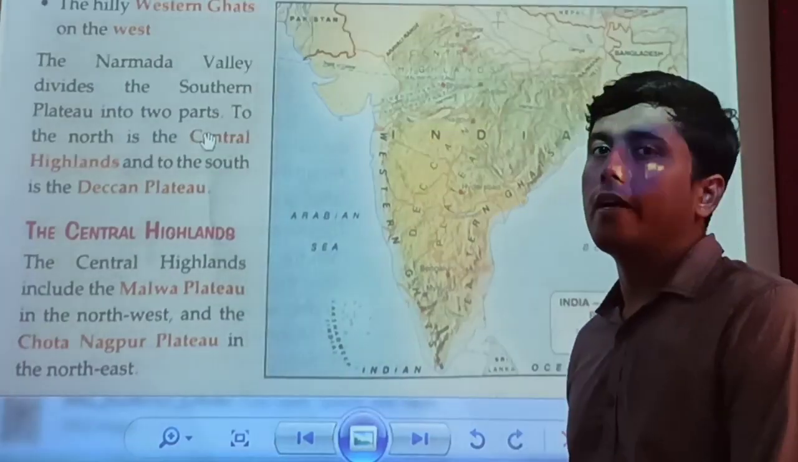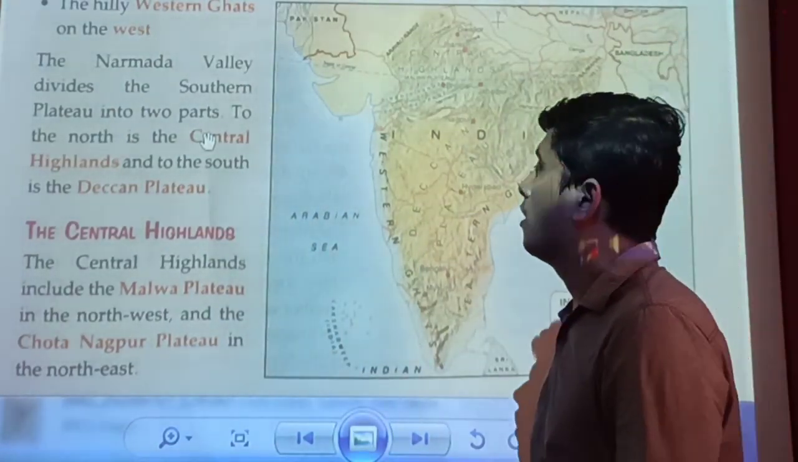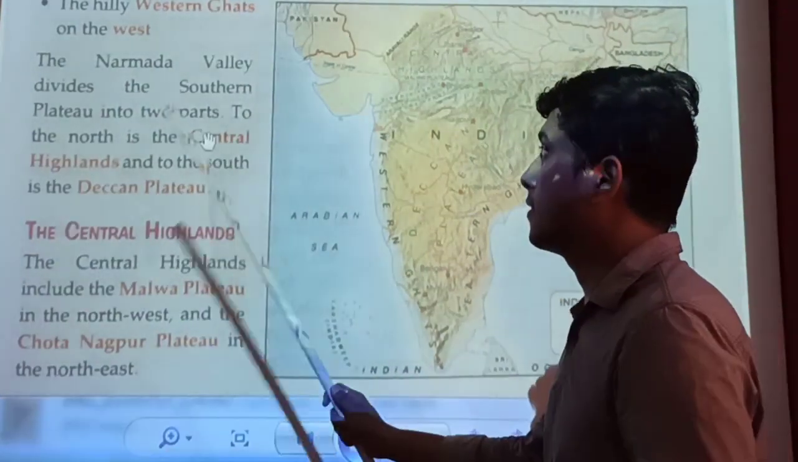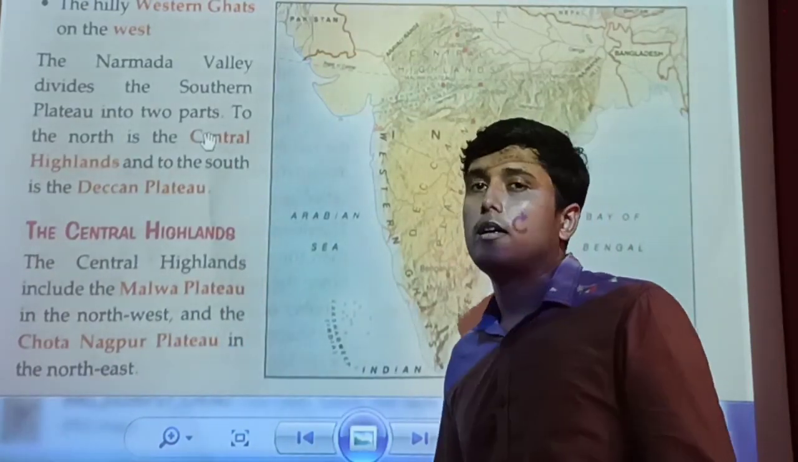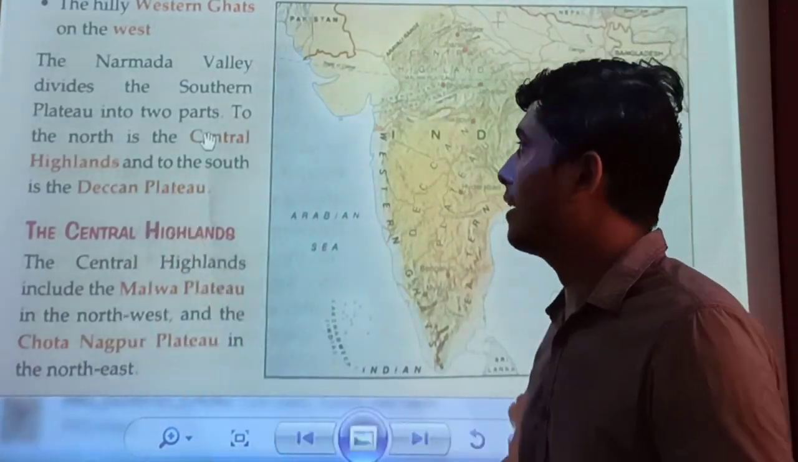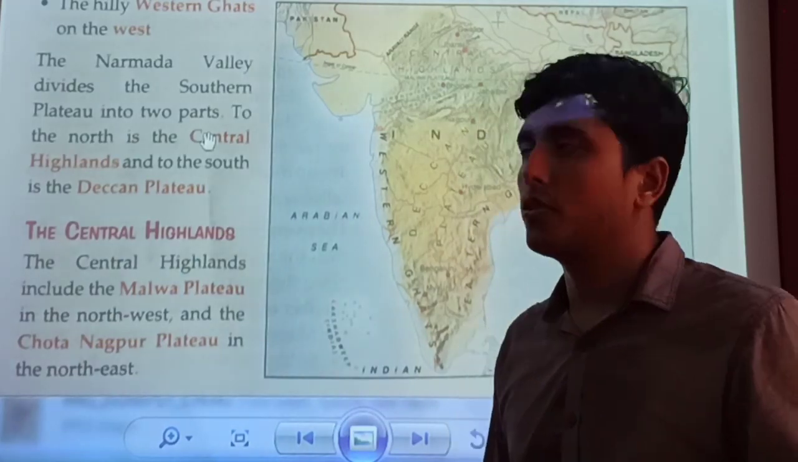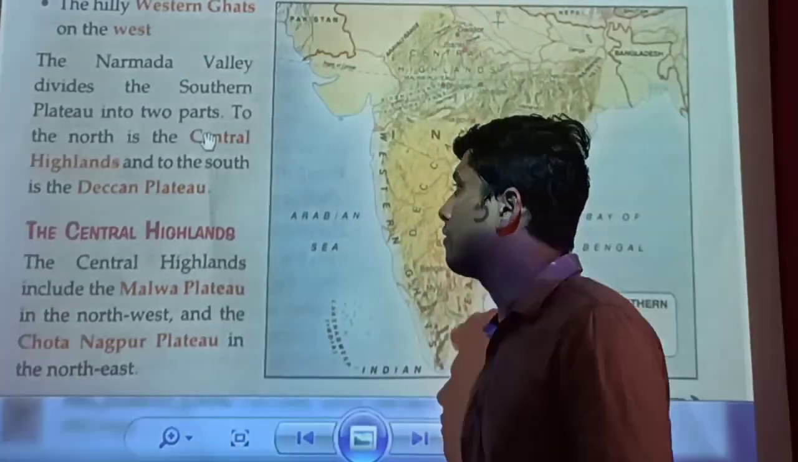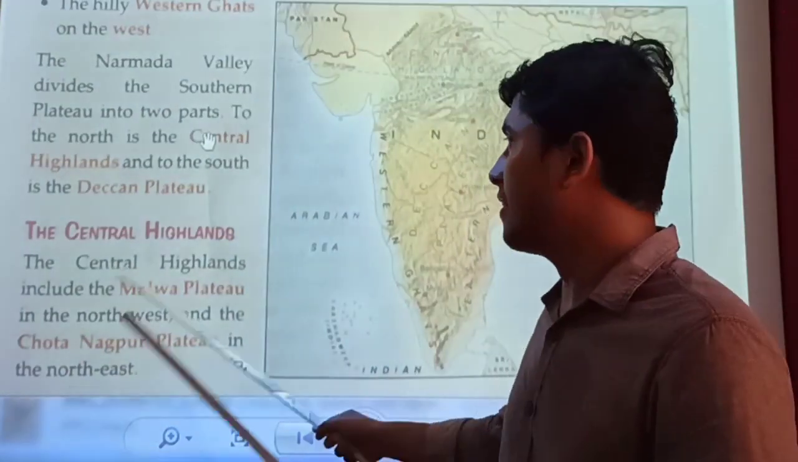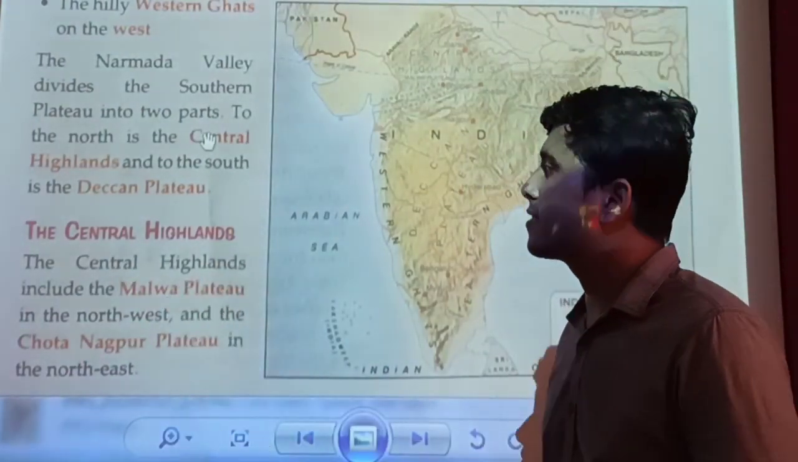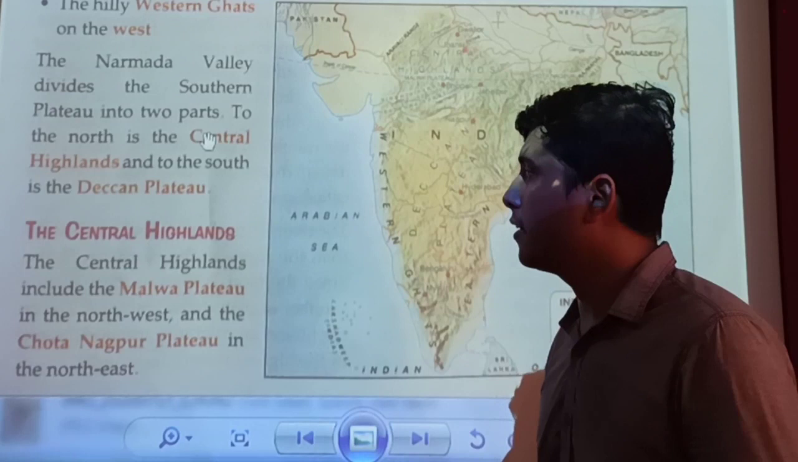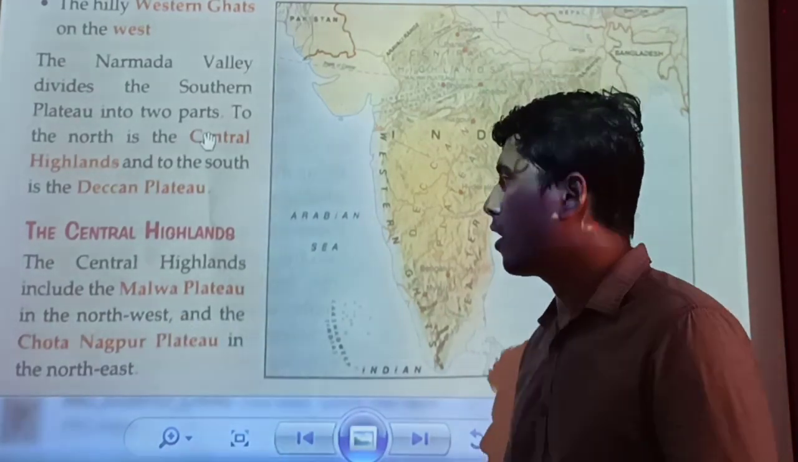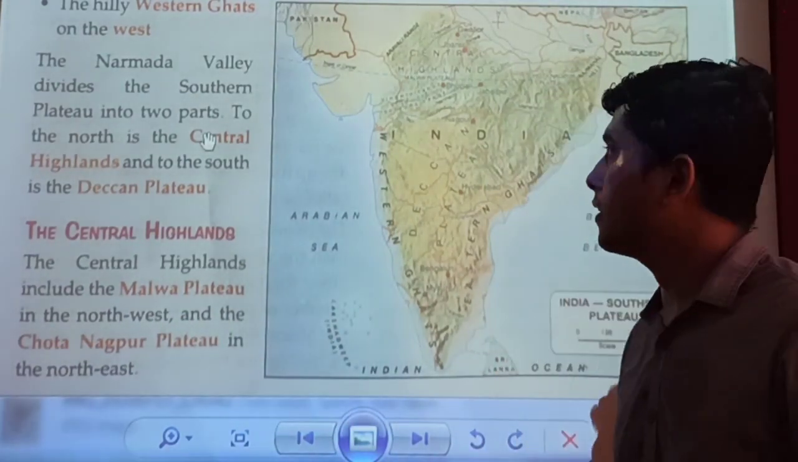So students, as we have already discussed about the Narmada Valley, it divides the Southern Plateau into two parts. The north one is the Central Highlands and the south is the Deccan Plateau. We are going to read one by one about both kinds of plateaus. The first one is the Central Highlands. The Central Highlands include the Malwa Plateau in the northwest and the Chota Nagpur Plateau in the northeast.